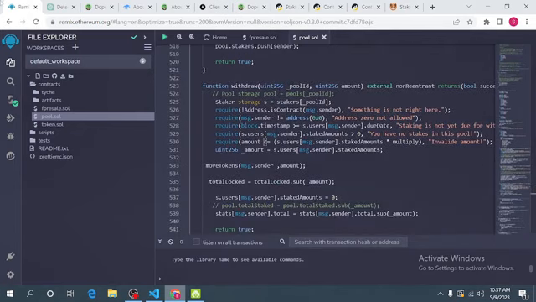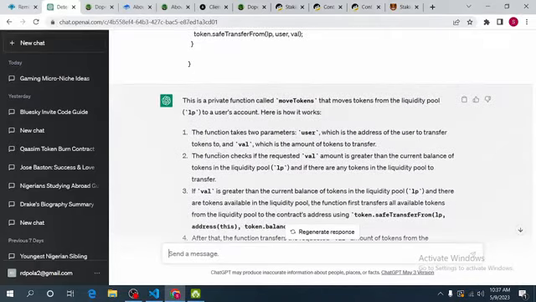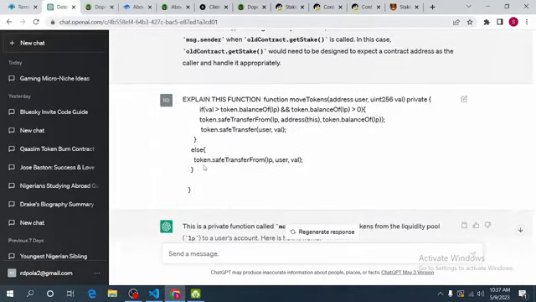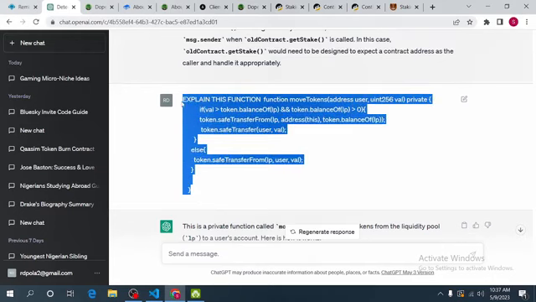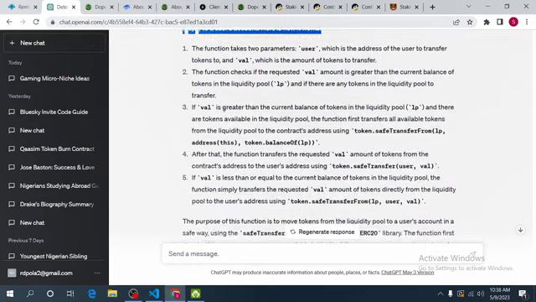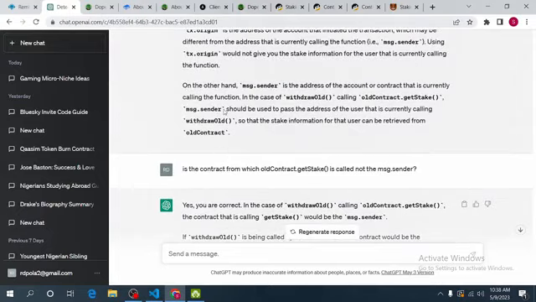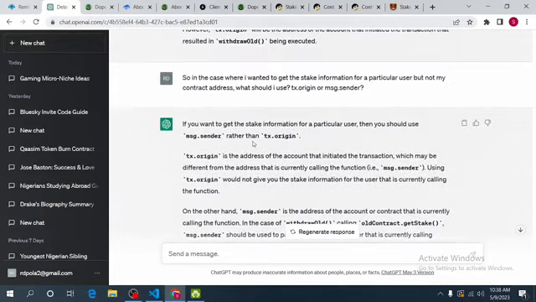For example, if I open my ChatGPT, you can see I wanted to make sure my function is safe. I told it to explain this private function. I pasted the code for it, and you can see it gave me a concise, very comprehensive explanation of what the smart contract does. I could as well just ask it, is that particular function vulnerable?